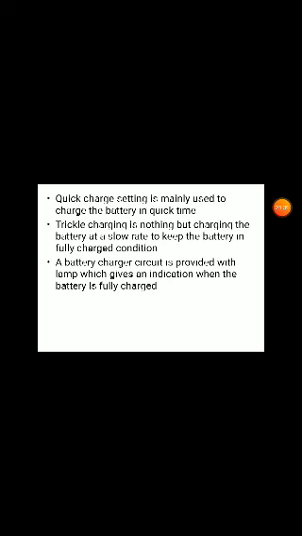Whenever the battery is fully charged, the lamp indicates it; a neon lamp generally glows. Neon lamps use a small amount of energy and are used just for identification purposes. These lamps are inserted in the circuit so that when the lamp glows, it means the battery is automatically fully charged. We use them for this indication when the battery is fully charged.